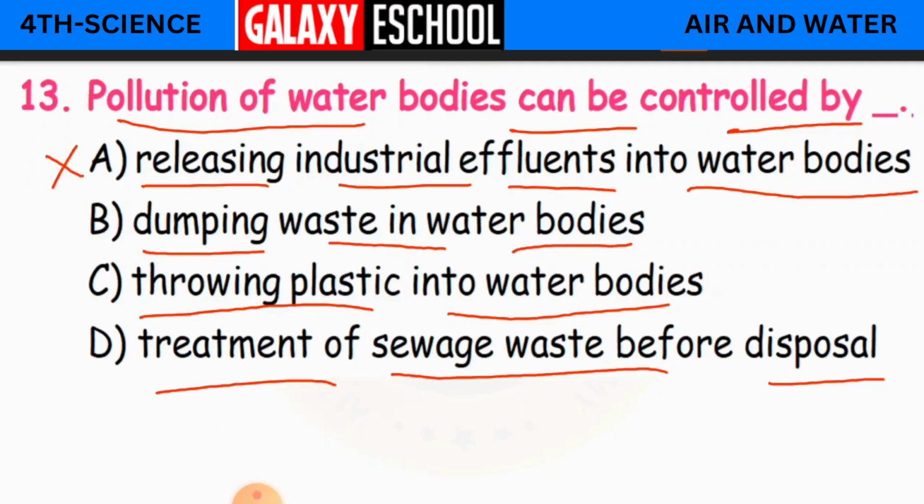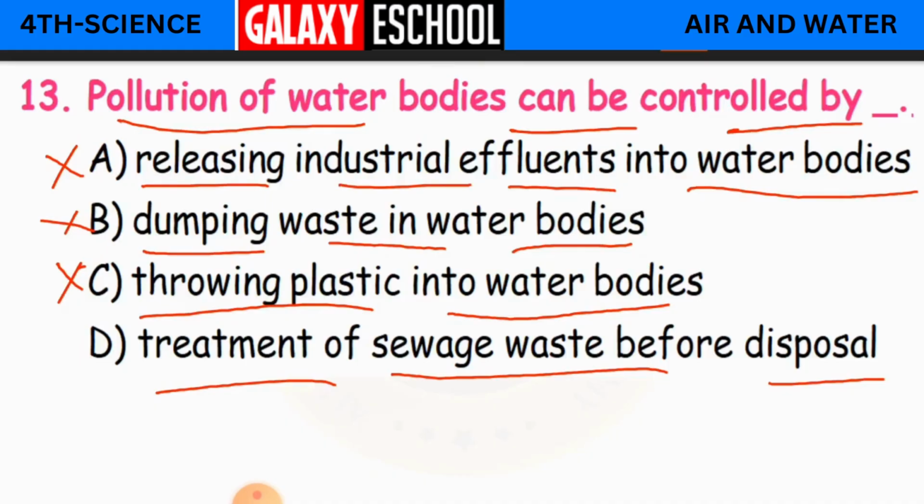Dumping waste in water bodies, again this is leading to pollution. So we are talking about how it can be controlled. So this again will increase the pollution. Throwing plastic into water bodies also increases the pollution. And now the last option is treatment of sewage waste before disposal.